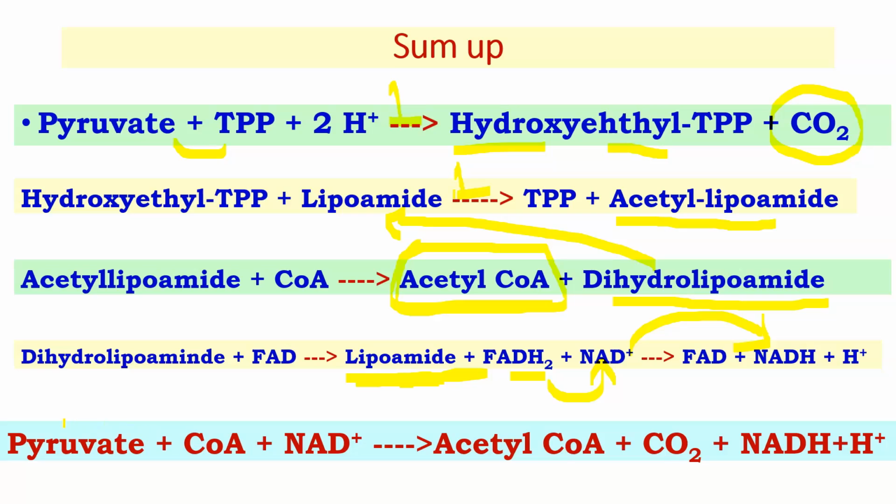The overall reaction is that the pyruvate molecule, in the presence of CoA and NAD+, all three enzymes and five cofactors, forms acetyl coenzyme A. Decarboxylation occurs, carbon dioxide is released, and an NADH molecule is produced.